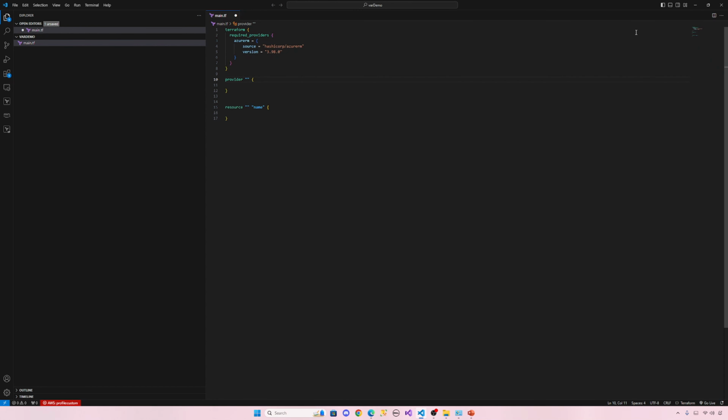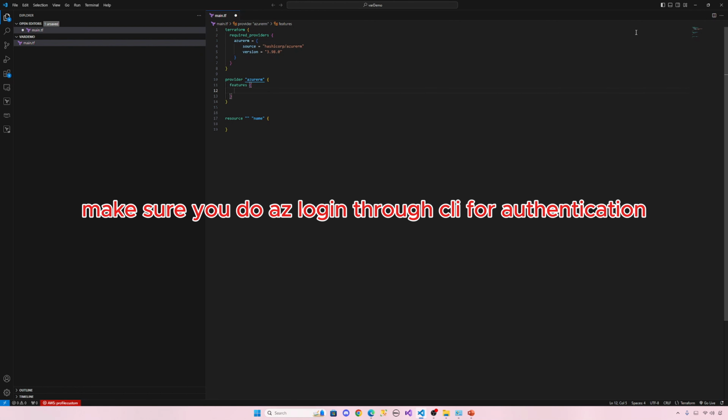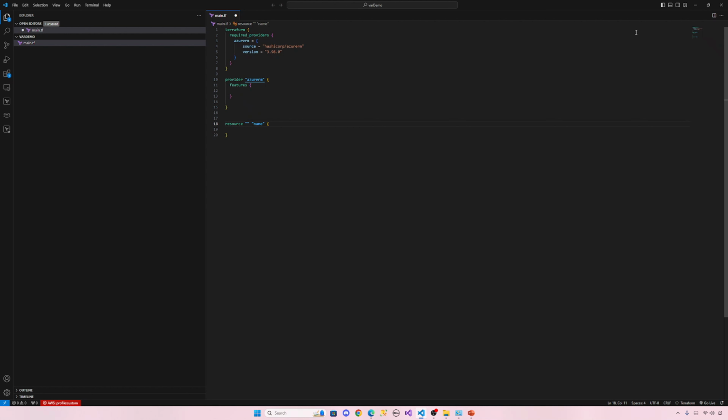We need a provider block. Our provider is azurerm. Inside this block, we need to give authentication information. So a features block. Then we need to give authentication information, which we will provide through the Azure CLI. So let's go to the resource. We try to create a simple resource group. So the resource type for a resource group is azurerm_resource_group, and any logical name, demo_rg1, that's fine.